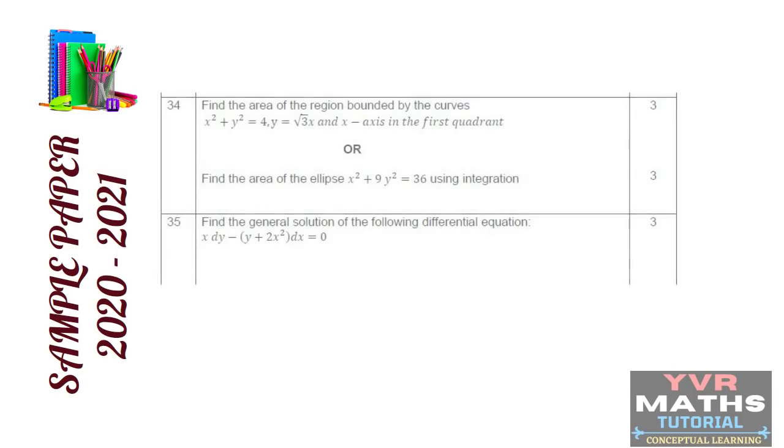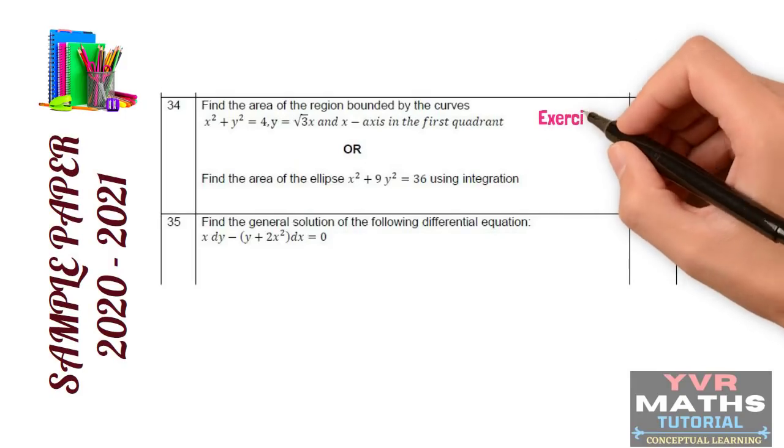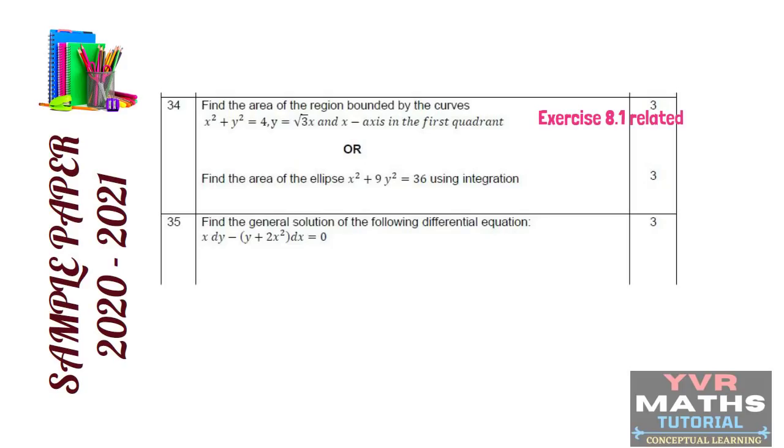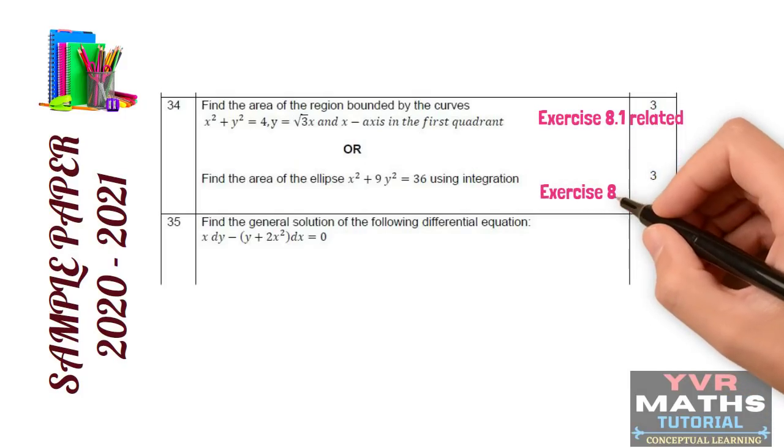See here the remaining 2 questions from this section. Question number 34. Question number 34 they taken from the chapter application of integrals, based on the concept area of the region bounded by the curve and a line, from exercise 8.1. They given here internal choice. The internal choice question also they taken from the same chapter, from the same concept and from the same exercise.